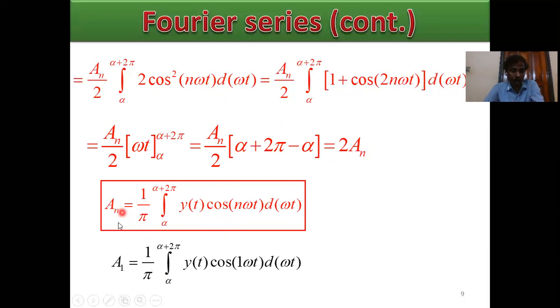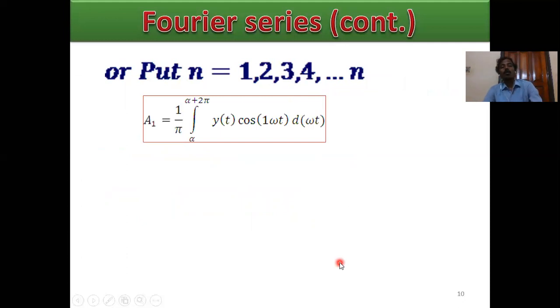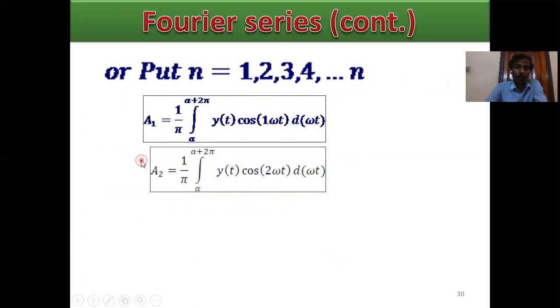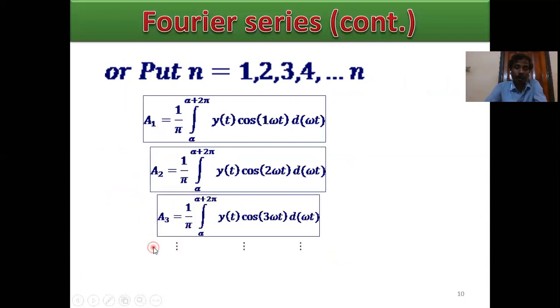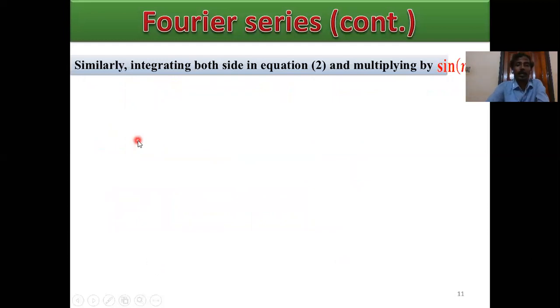So put n equals 1. This is the fundamental. When n equals 1, a1 equals 1 by pi times the integral from alpha to alpha plus 2 pi of y of t cos omega t d omega t. Similarly, put n equals 2, 3, 4, 5, 6, up to n, and we get a2, a3, and so on up to an. These are all coefficient calculations.